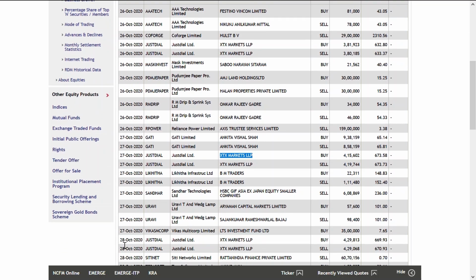Again on 28th, same script just IL, same company XTX Market LP, buying price 669, selling price 670. So I don't need to tell you that again they are making a profit over here, but this time the profit is almost 1 rupee.